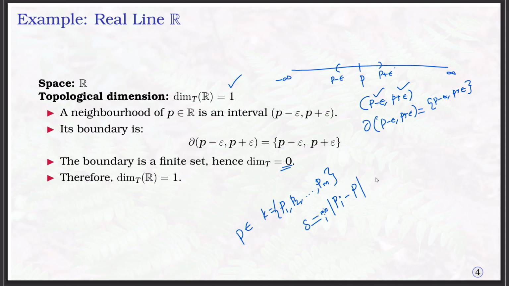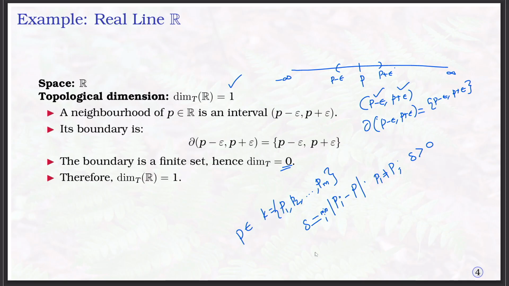Then the distance between any two distinct points is always greater than 0. This distance delta is always greater than 0.